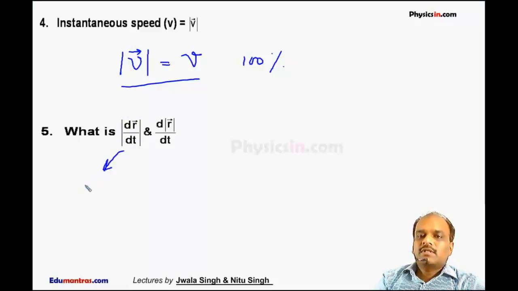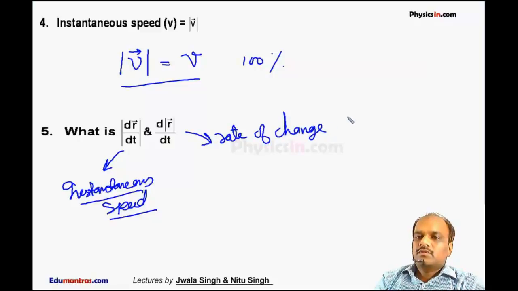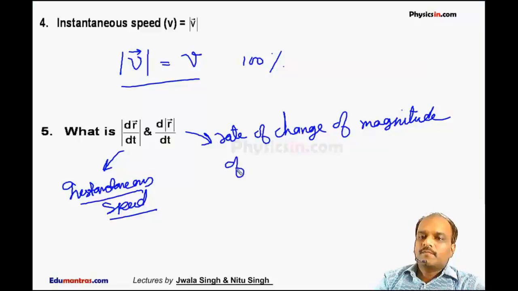The magnitude of dr by dt is read as instantaneous speed, but d of the magnitude of r by dt is the rate of change of magnitude of position vector. These two may be the same under one condition, that the body is performing unidirectional motion. Otherwise these two can never be equal.